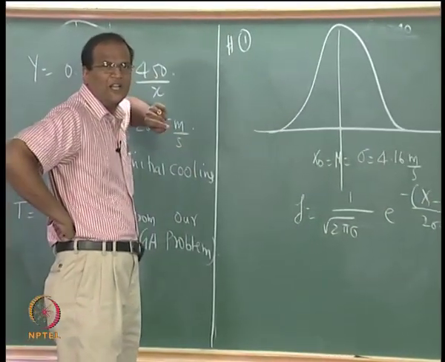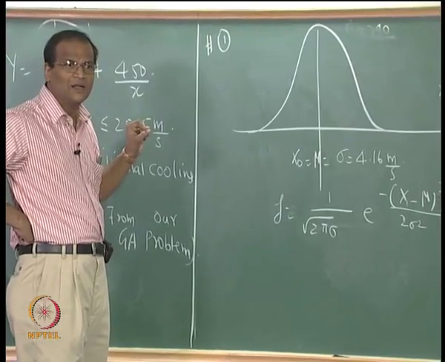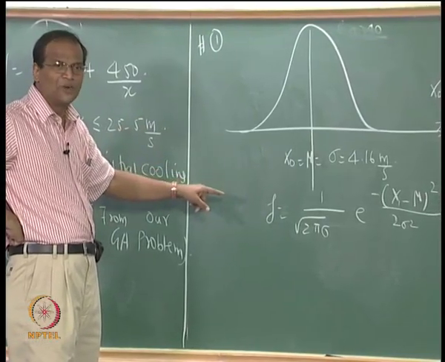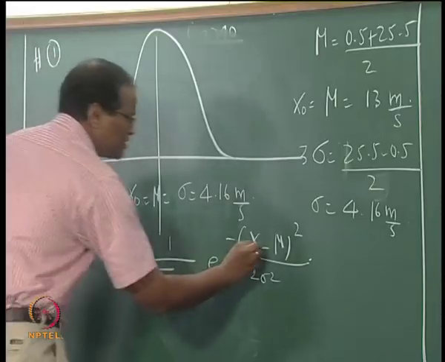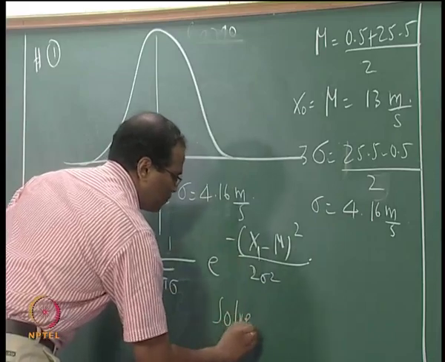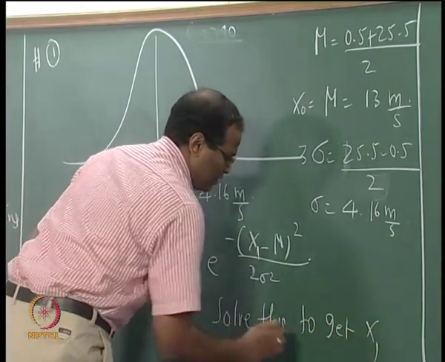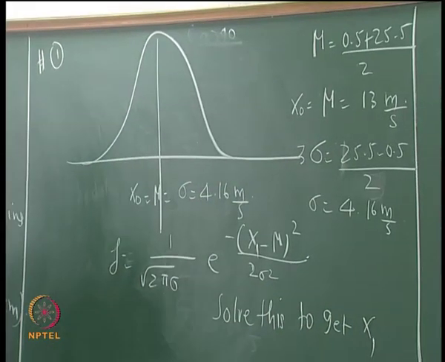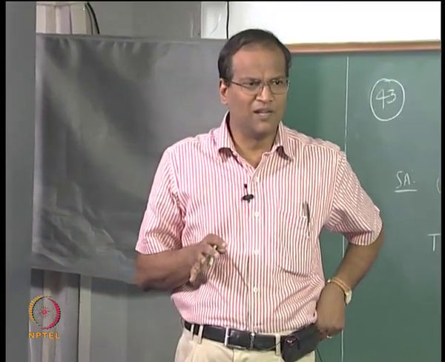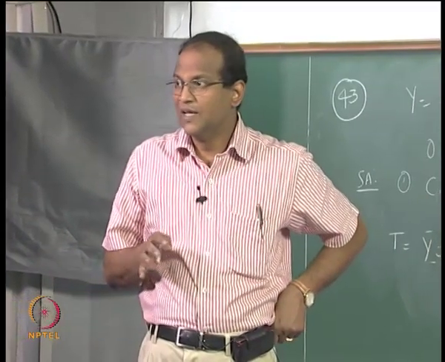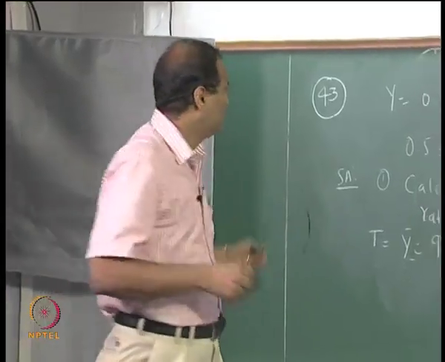What is the objective of writing the Gaussian distribution? We have to solve this equation to obtain, what is it? X1, good. So solve this to get X1. And then apply your funda. What is that funda? E to the power of minus delta by kT. If y straight away decreases, no need to apply that funda. If it goes in the wrong direction, you have to apply that funda. Okay. Now